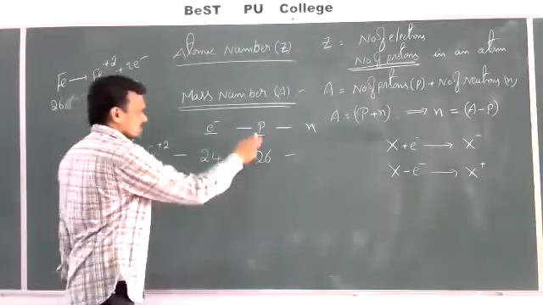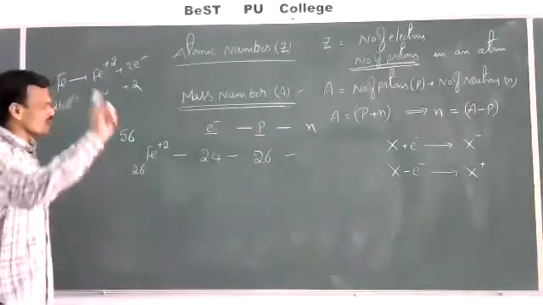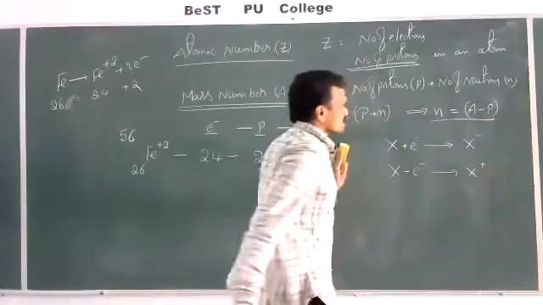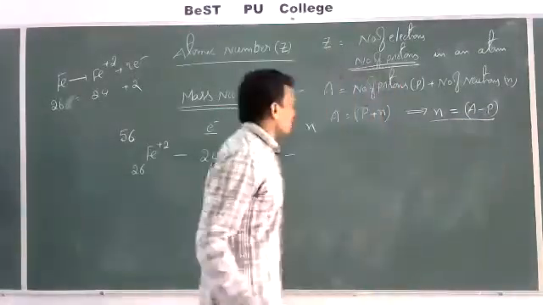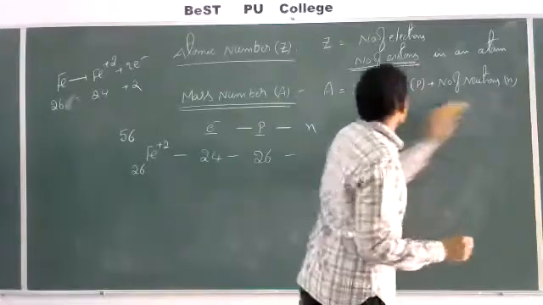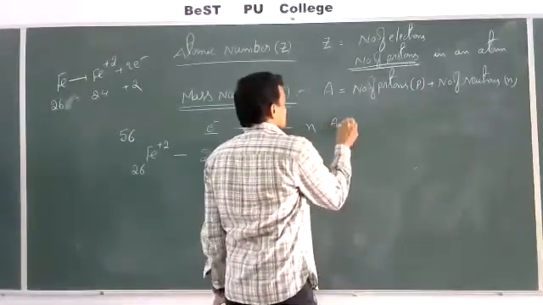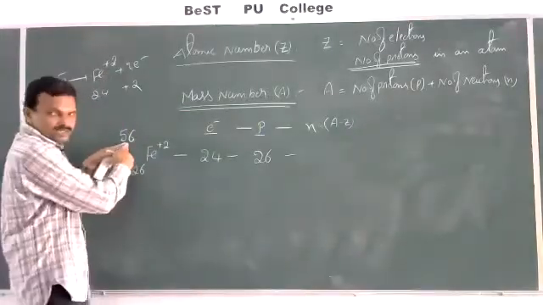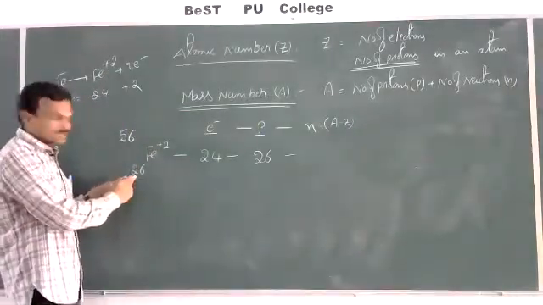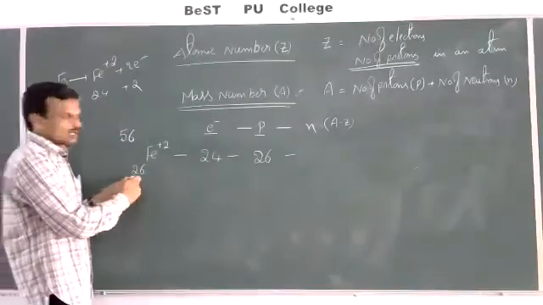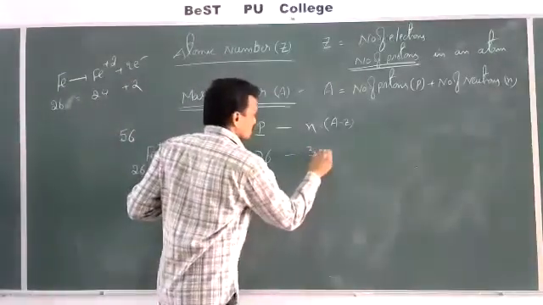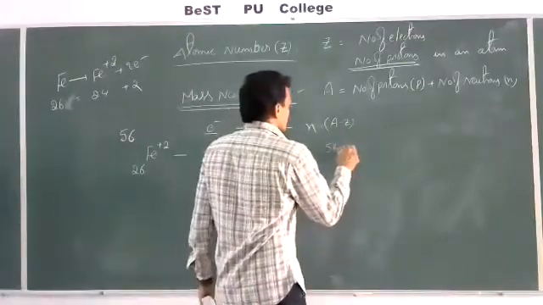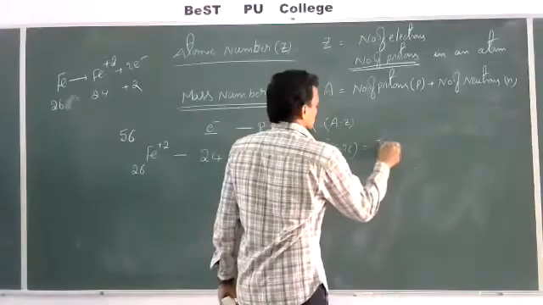Protons remain the same, 26. Then what is the number of neutrons? The number of neutrons is equal to the mass number minus protons, that is A minus Z. A is 56, minus atomic number 26. 56 minus 26 equals 30.